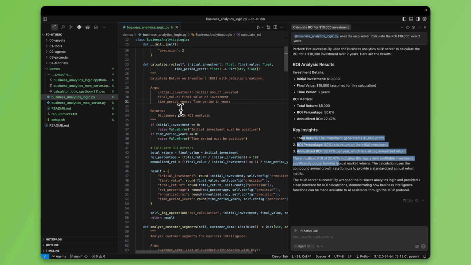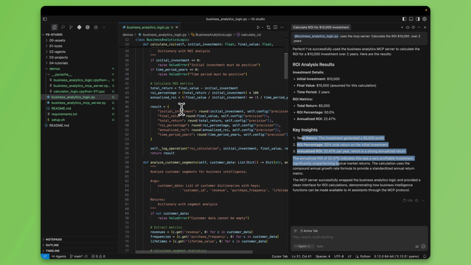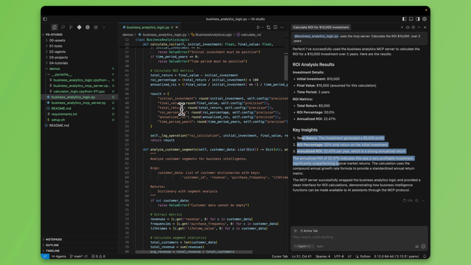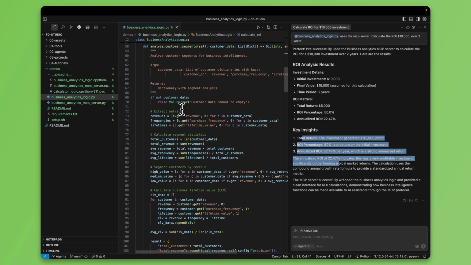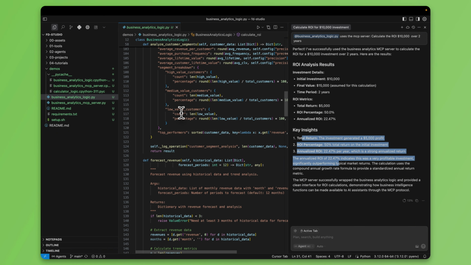And we know that is coming from here. So really cool. If you want to analyze customer segments, you can do the same. If you want to do things like forecast revenue, you can also do the same using your own business logic. Now, what if I want anybody to have access to this? This is where it becomes cool.